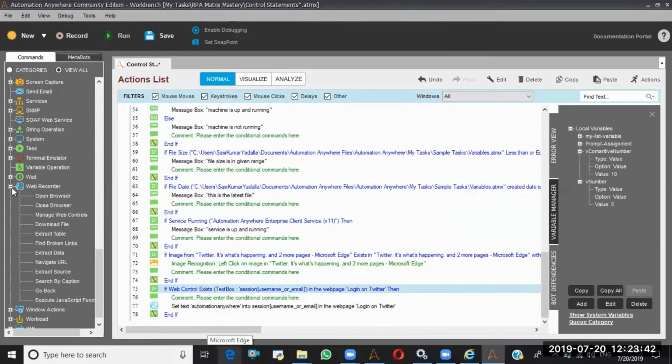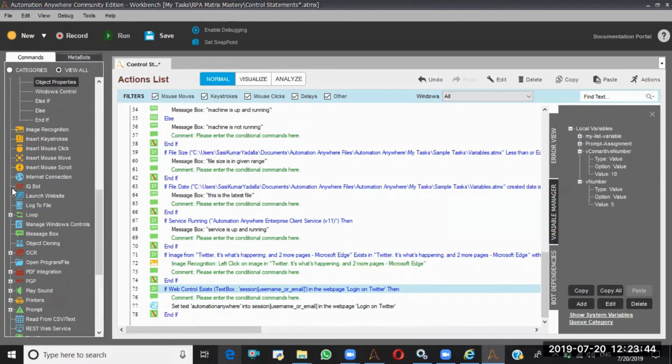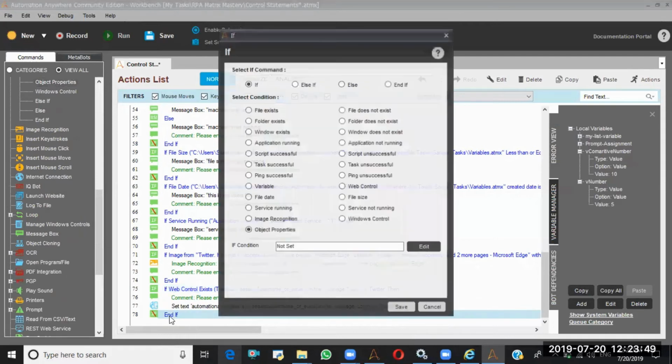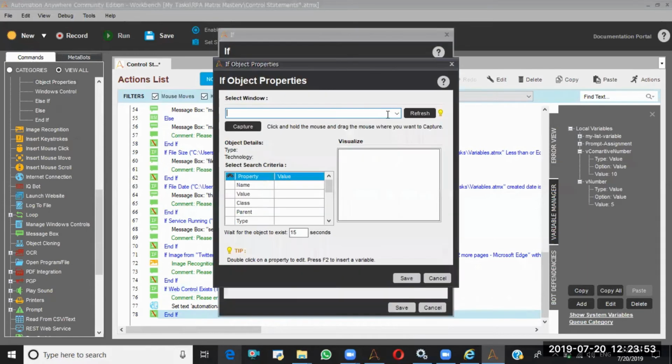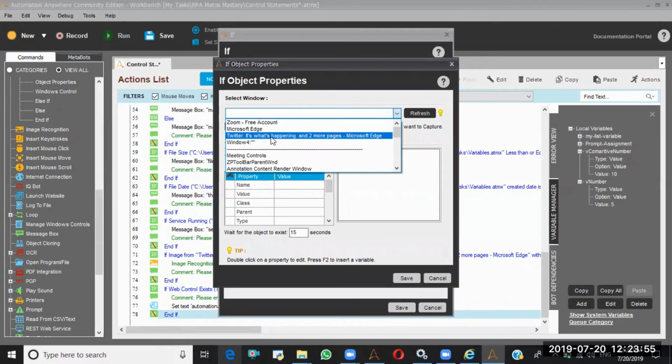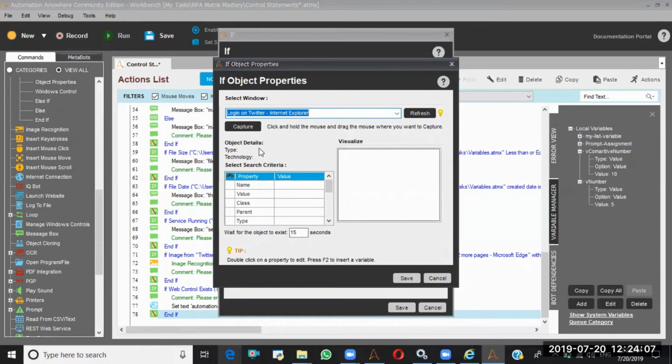So again, I'm going with the if condition, object properties. I'm dragging this. This time I'll check for the object on a particular screen. I'm editing this. So let me go, and again I'll go with the, not Microsoft Edge. So log in with the Twitter. So that means I am saying to my control, go to this particular window and perform the action.